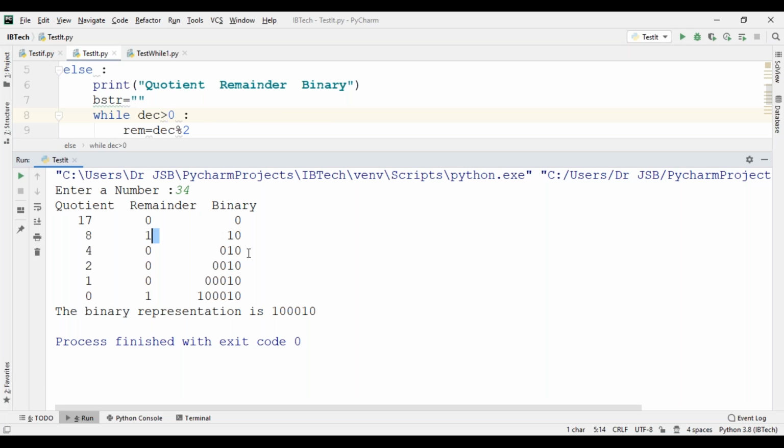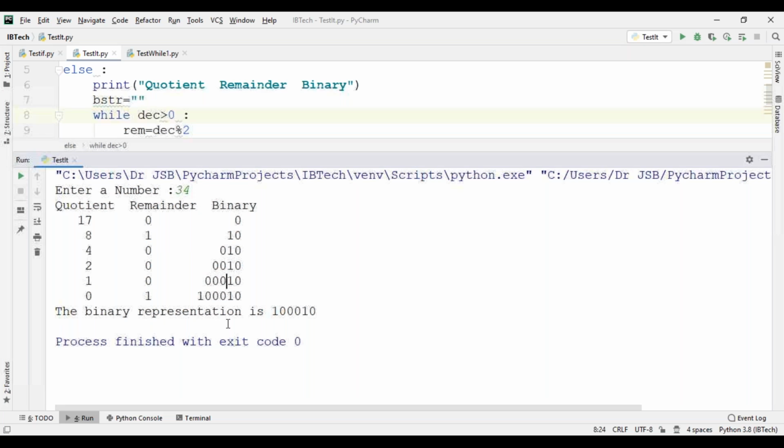Again, 4 divided by 2 gives 2, remainder 0, so 0 0 1 0. Next, 2 divided by 2 gives 1, remainder 0, so 0 0 0 1 0. Another iteration: the quotient is 0 and the remainder is 1, so now 1 0 0 0 1 0. Now the decimal is 0, and 0 greater than 0 fails, so the condition fails and the loop terminates. Then the outer loop.